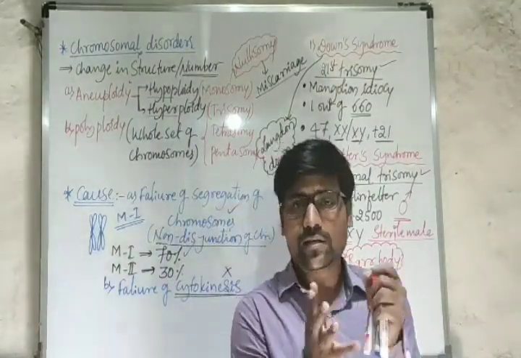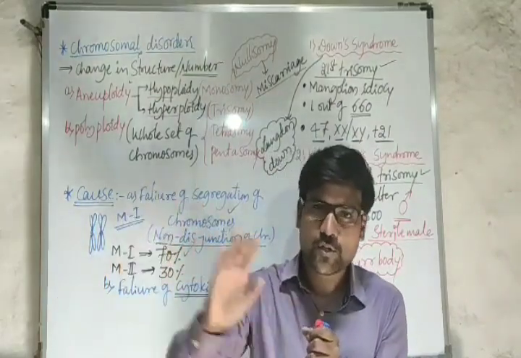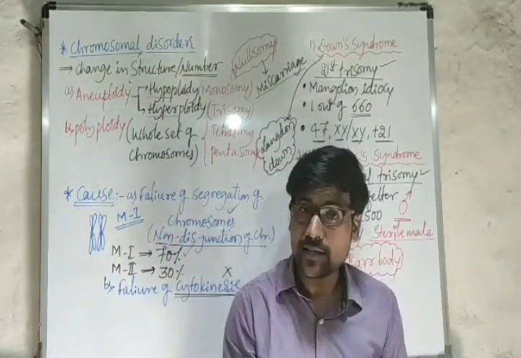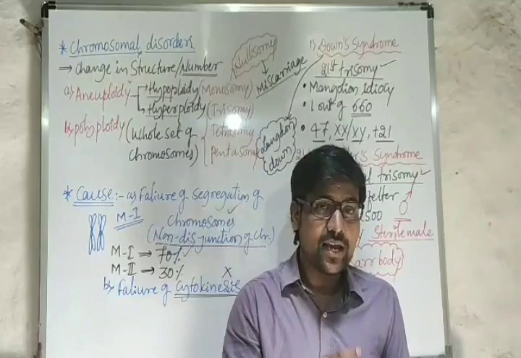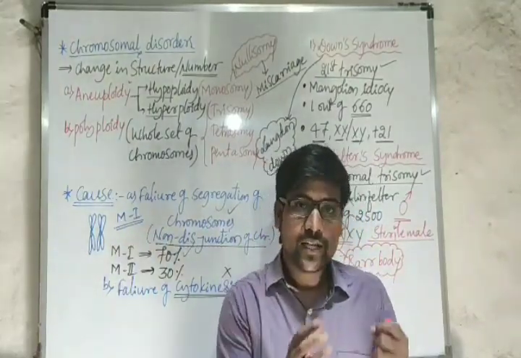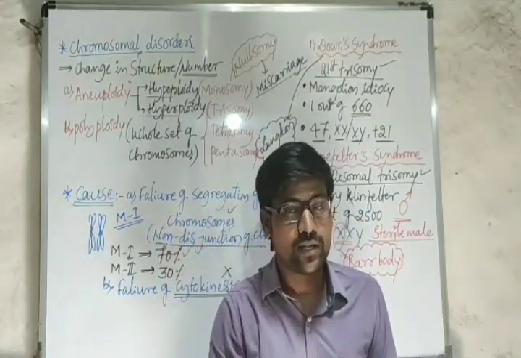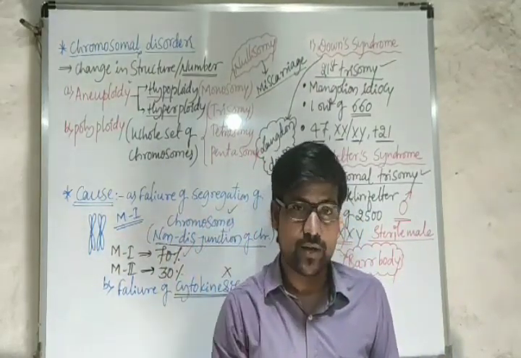In human beings, male has 46 chromosomes, female also has 46 chromosomes, right? In the male we have XY as the last chromosomes, in the female XX. Male has one X chromosome, female has two X chromosomes. That means one X chromosome is extra.